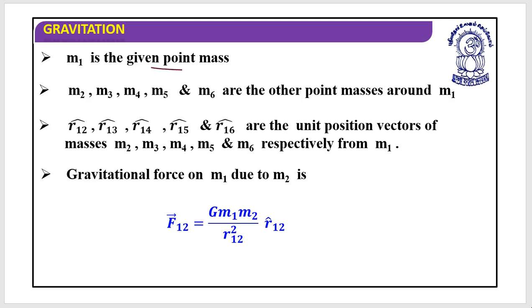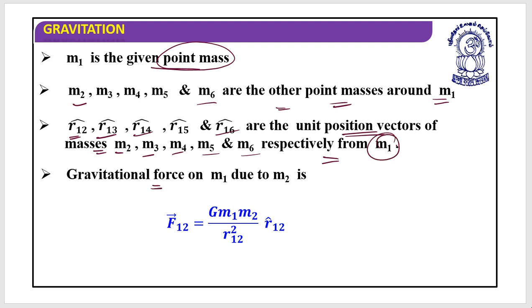So m1 is the given point mass, and m2 to m6 are all the other point masses around m1, and we have respective distances. We can say the position vectors r12, r13, r14, and so on up to r16 are the unit position vectors of the masses m2, m3, m4, m5, and m6 respectively from m1.